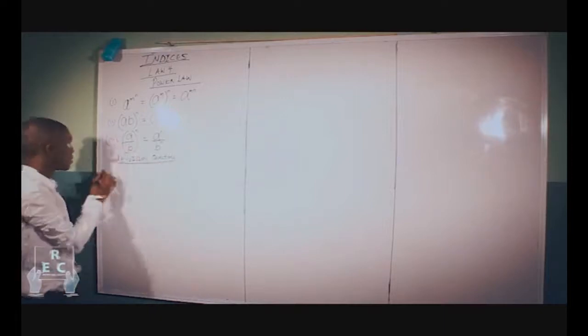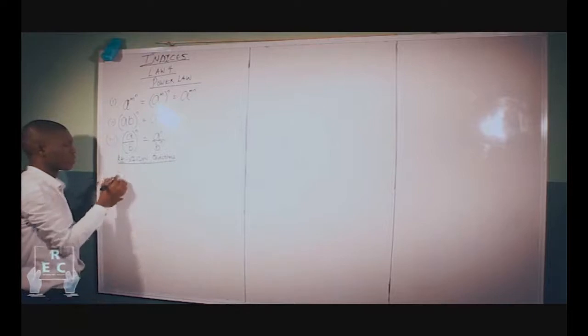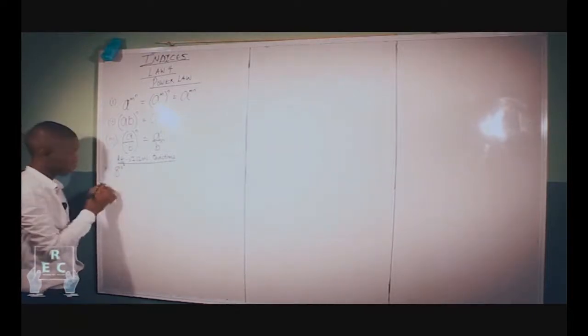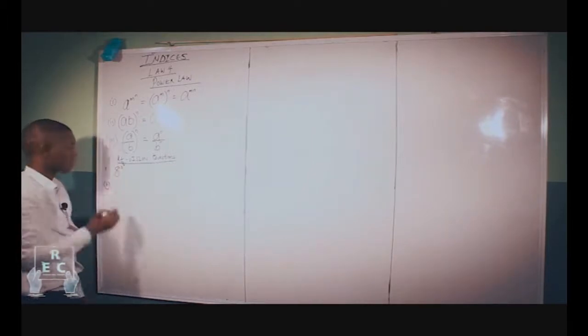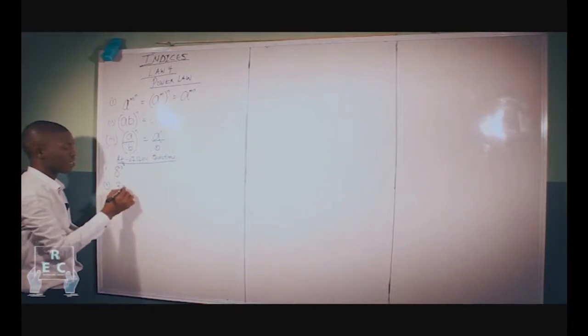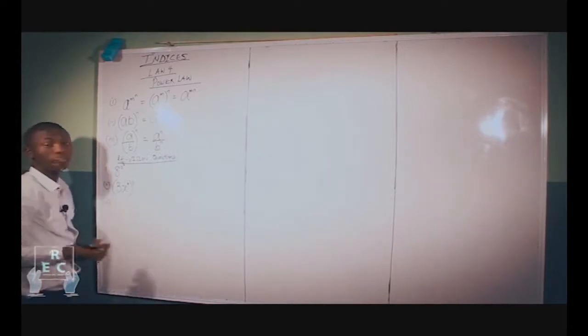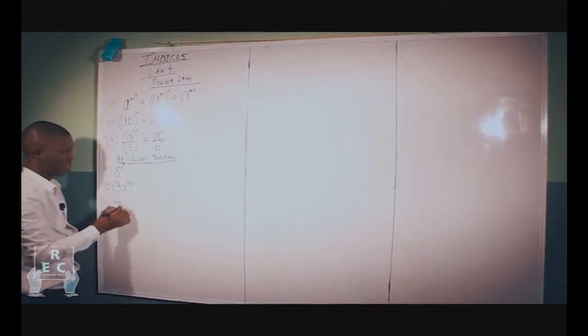Let's have our first question here. You could be given 8 raised to the power of 3, raised to the power of 2. You could also be given 3x^4 all raised to the power of 3. Or a third question, say minus 4a.